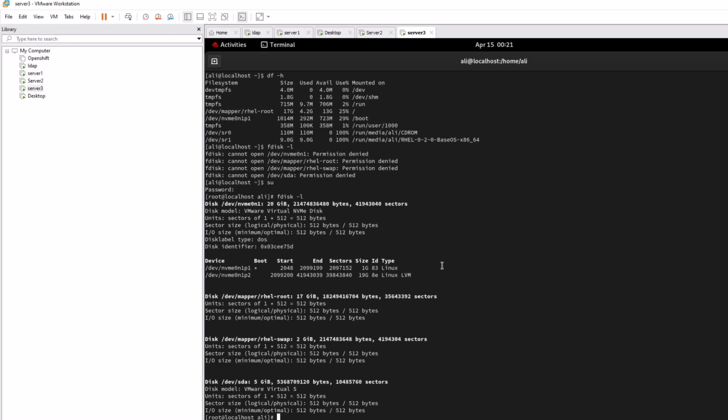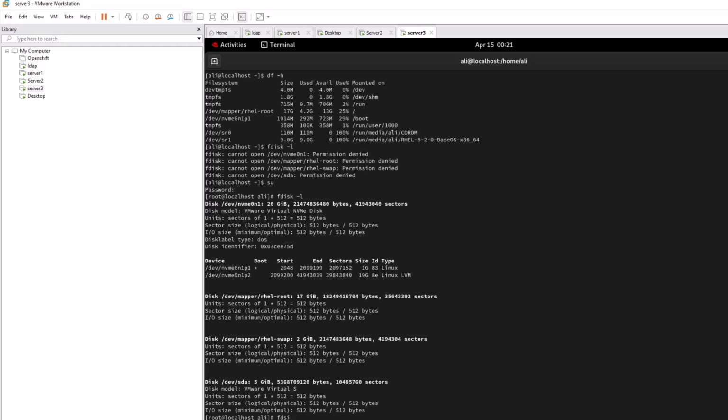So once you run, first of all you have to run fdisk -l, and then you can see this is my partition, and in the exam they will tell you which partition you are going to use. So if it's this partition, then you have to perform all your LVM questions from this partition, right? So make sure you are using the accurate space, whatever they are saying. So here, first you have to set up the swap partition.